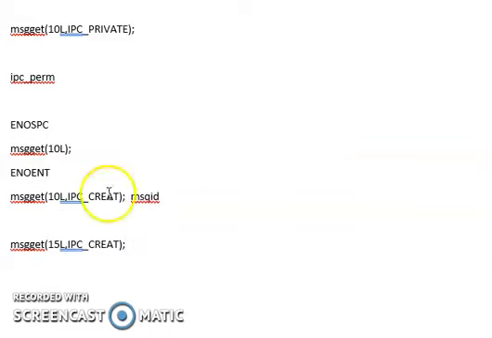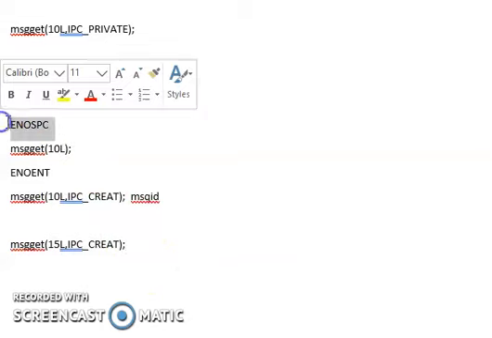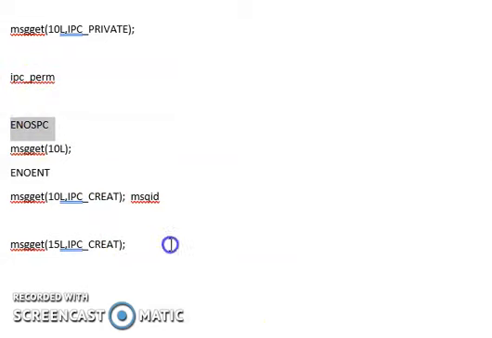If your kernel table, like in this case, does not have space for an entry of this message queue having 15L as the key, then this will again return an error message which says error no space.